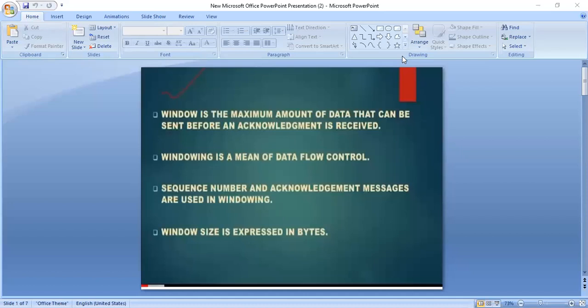So today's class we are going to discuss window management and TCP. So what is a window and how can it be managed according to TCP?